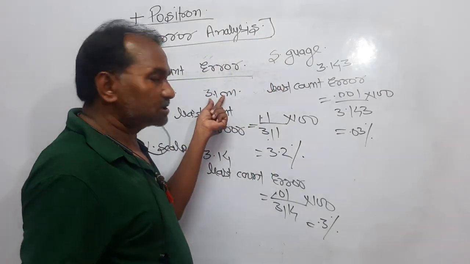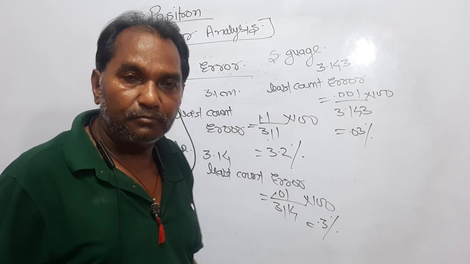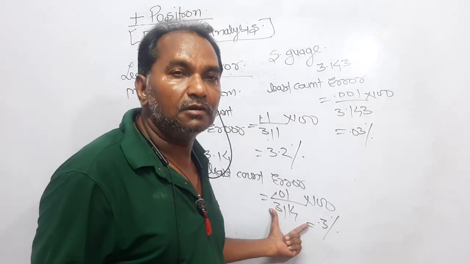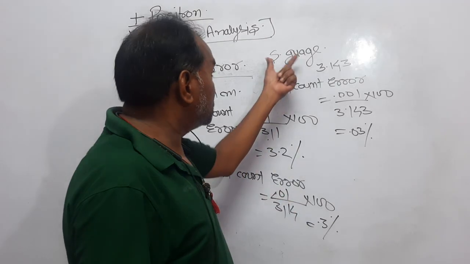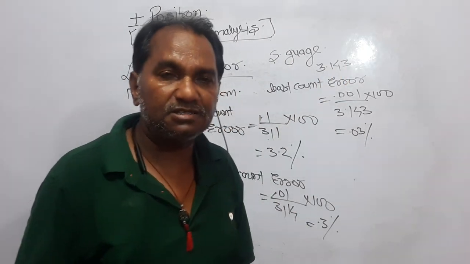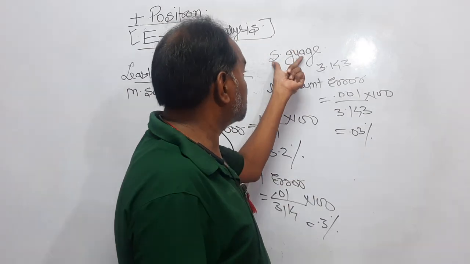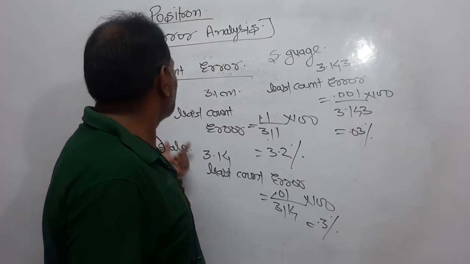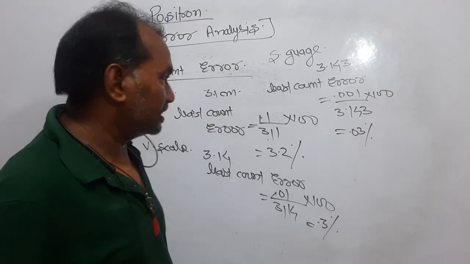The least count was up to 1 point of decimal, then 2 points of decimal, and then 3 points of decimal. So you can say that the screw gauge is more precise than the vernier scale, which is more precise than the meter scale.